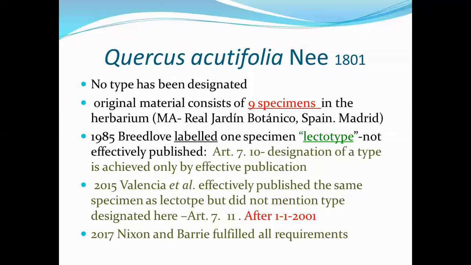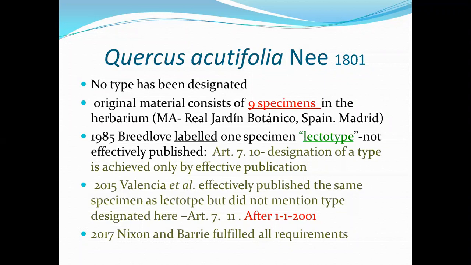Quercus acutifolia Née, 1801. No type has been designated. Original material consists of 9 specimens in the herbarium Real Jardín Botánico, Madrid, Spain. In 1985, Bredlow labeled one specimen lectotype, but this was not effectively published.